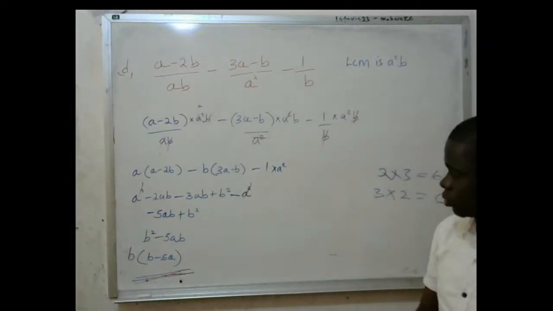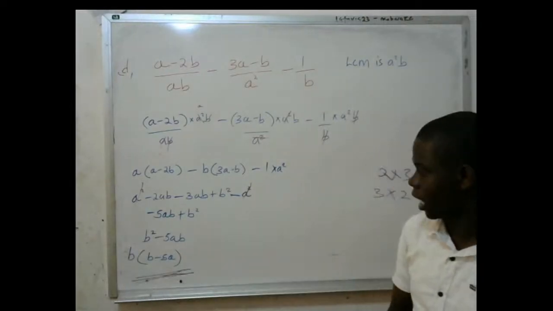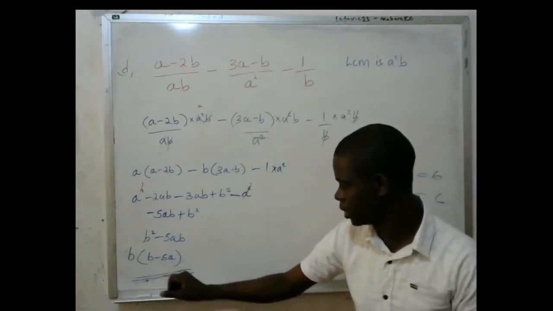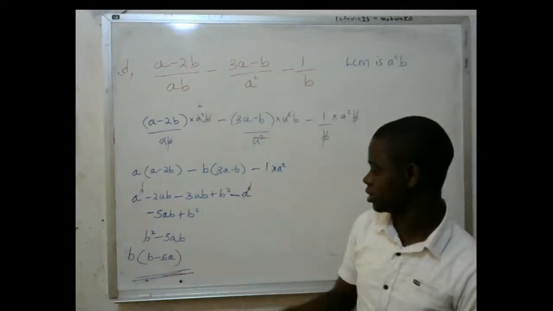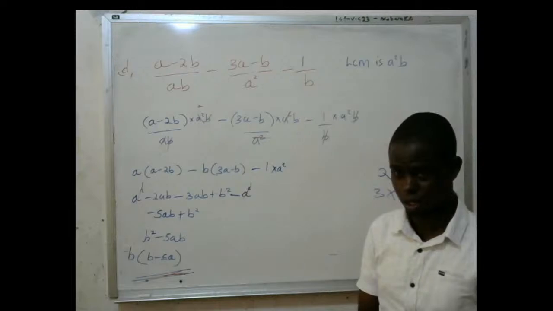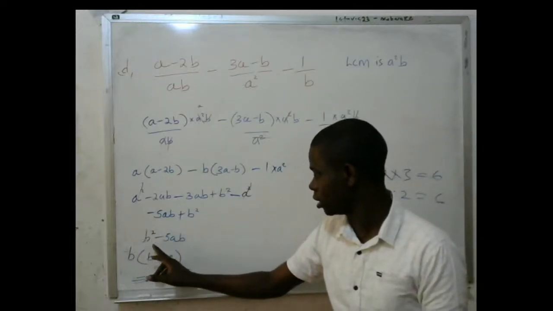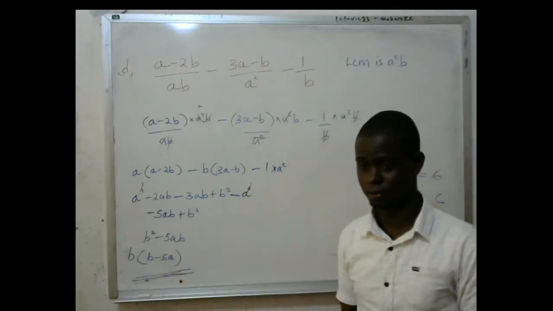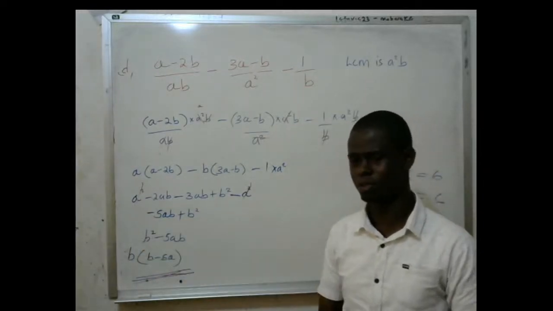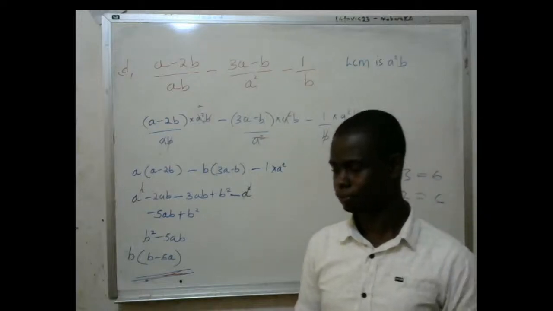So I was trying to simplify this. And when you look at this, B is common. When I factorize out B, I remain with B here and with 5A here. This is a negative, so I can choose to start with a positive to reorganize my equation. It is positive B squared minus, this is negative. I cannot write plus B squared. No. B squared and plus B squared are the same.